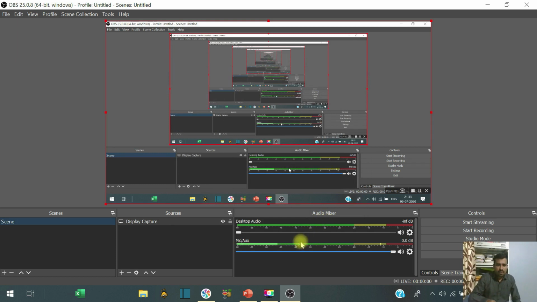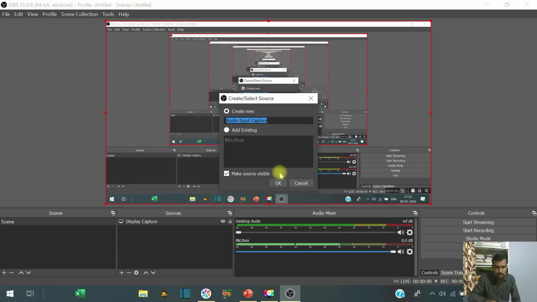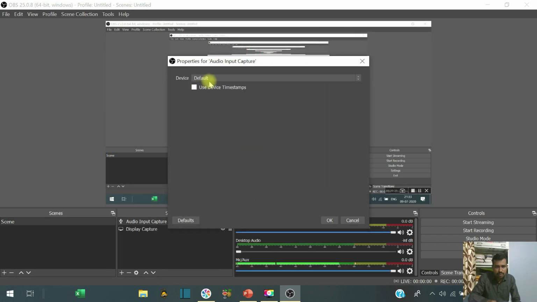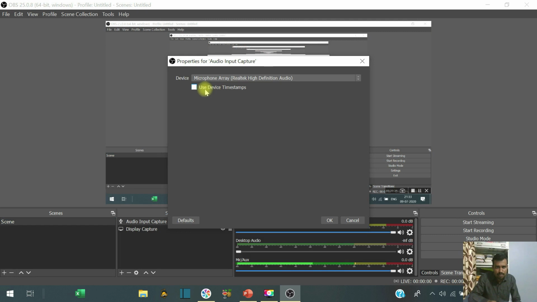Suppose now the display is captured and simultaneously you want a voice over to this particular file. Just go here and add audio input capture. Here you will see the default microphone array. I will select microphone, and just select this one.